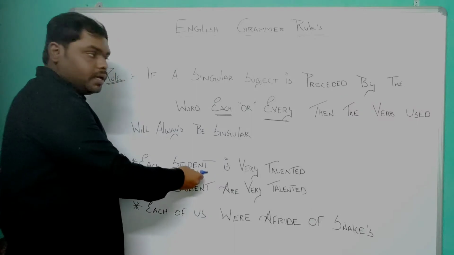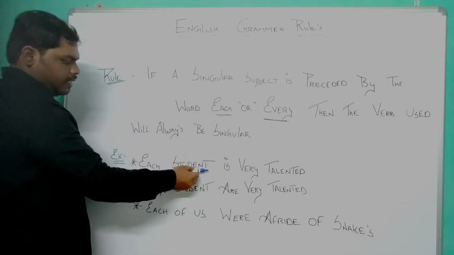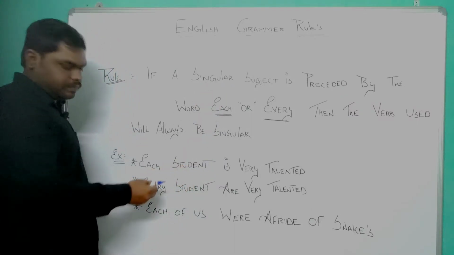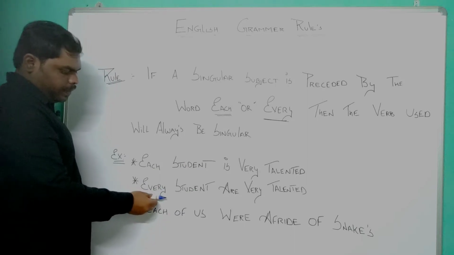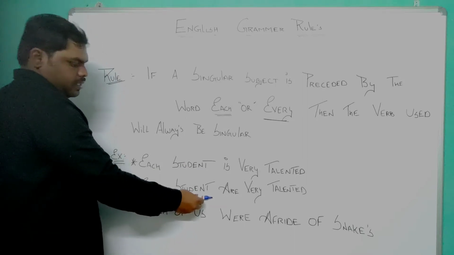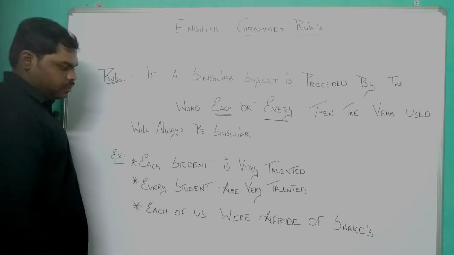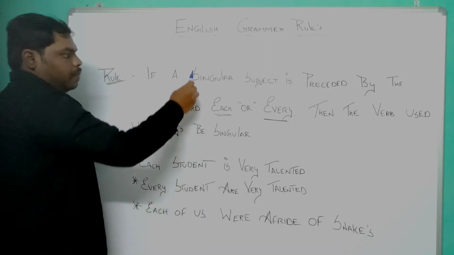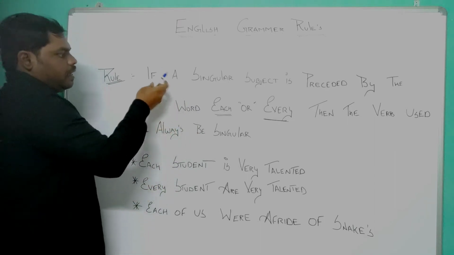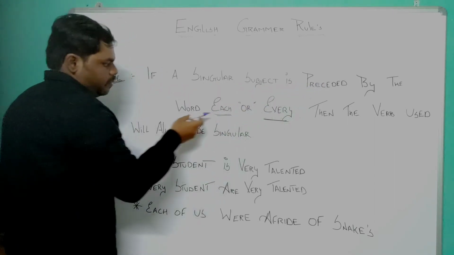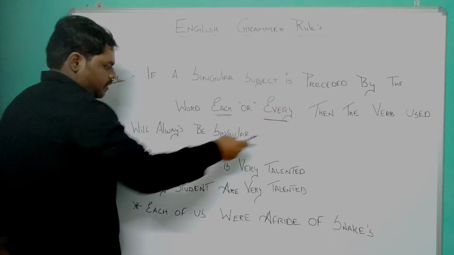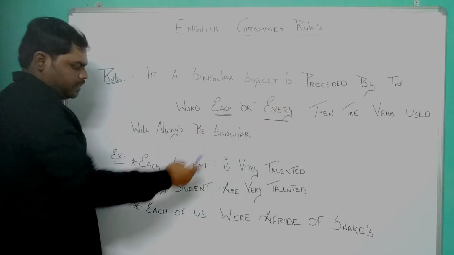The word student is a singular subject and it has been preceded by the word each. In the second example, also student is a singular subject and it has been preceded by the word every, right? So here we can apply this rule. If a singular subject is preceded by the word each or every, then the verb used will always be singular.